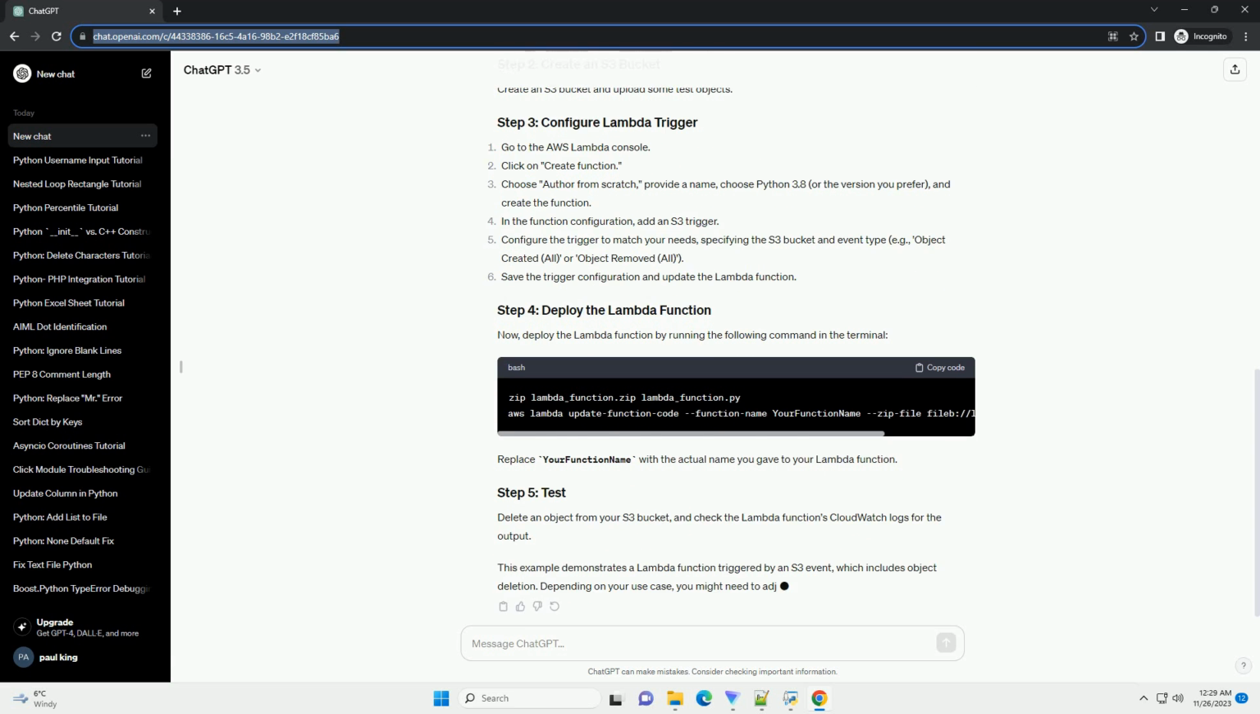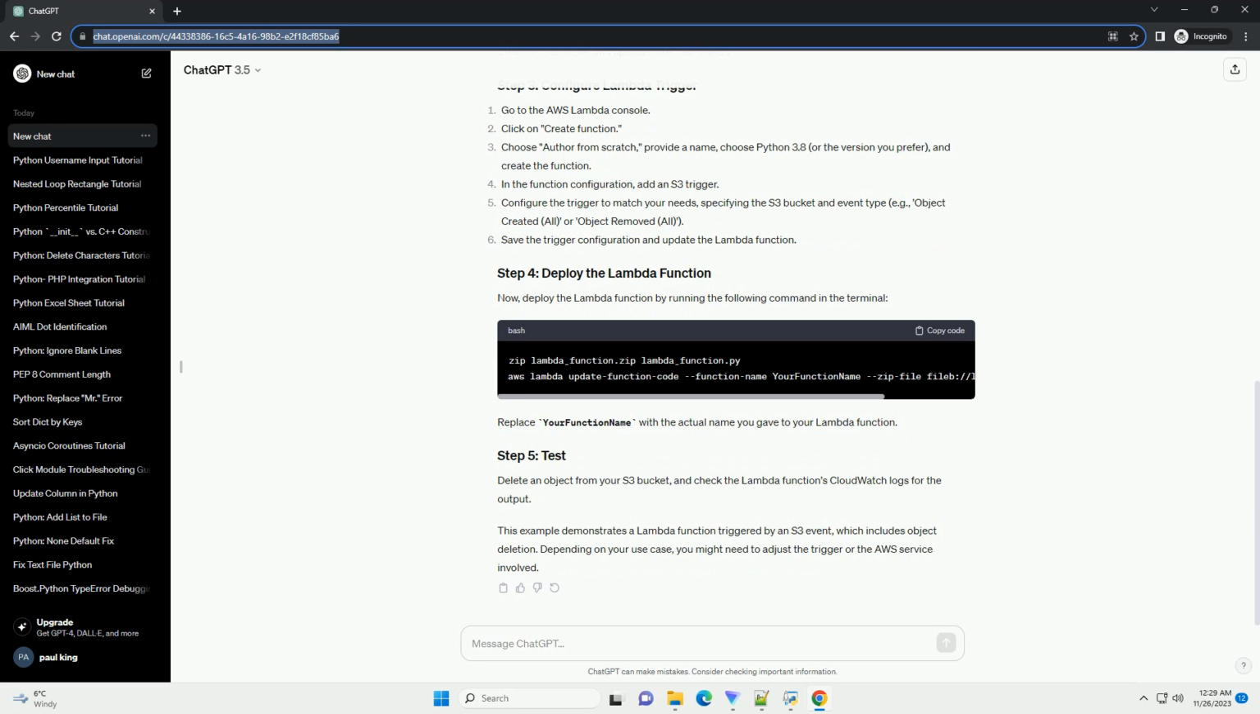In this example, we'll create an AWS Lambda function in Python that gets triggered whenever an object is deleted from an S3 bucket. We'll use the AWS SDK for Python, also known as Boto3, to interact with AWS services.